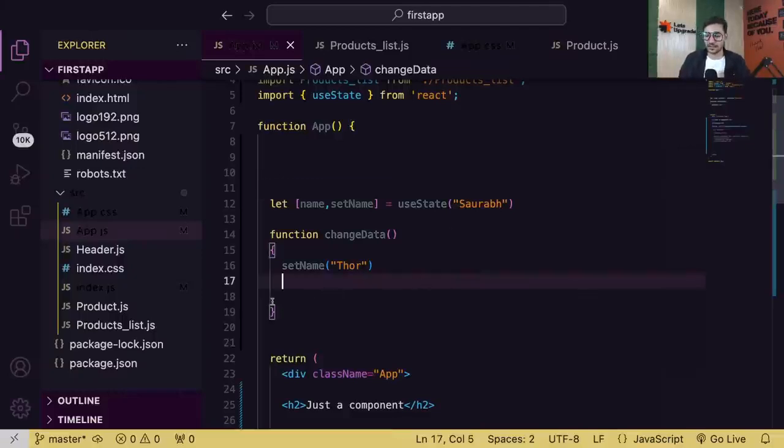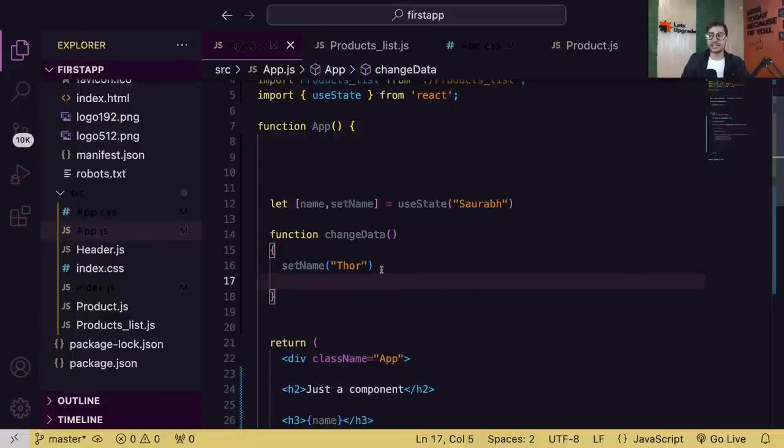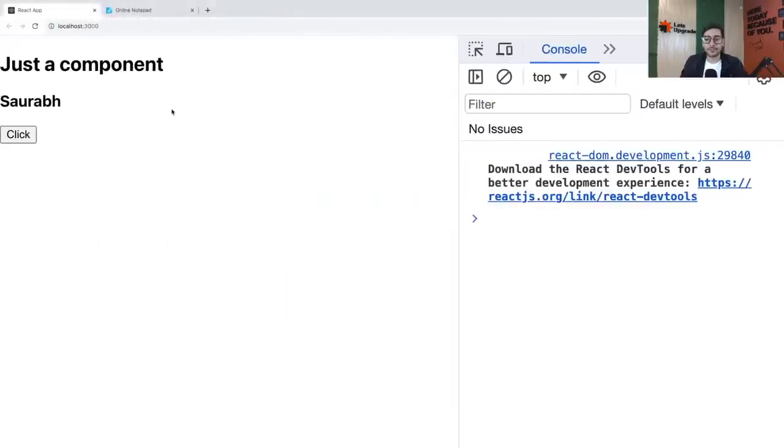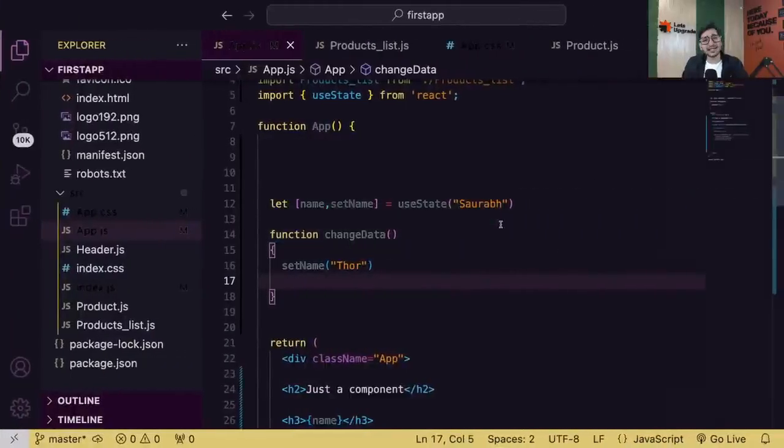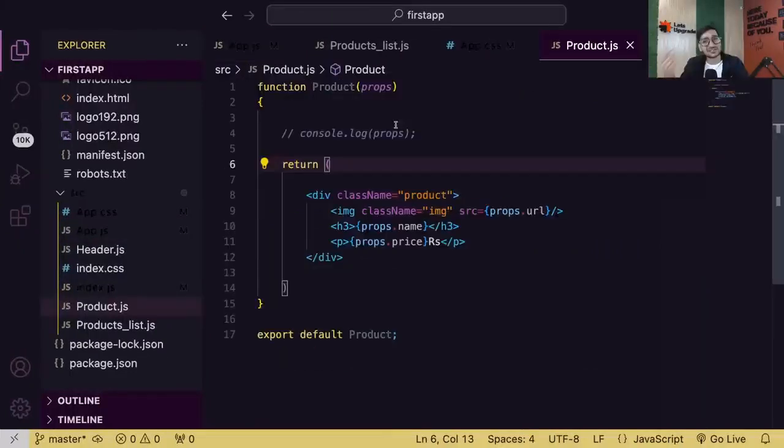Now let's create some more variables. Why not? And see, right now I created the state variable in the app component. You can create it in any component. And guys, remember, it will only re-render that component. If it changes, only the product component re-renders, not everything else. Only the product component re-renders. Is that clear, guys? Okay, please understand that logic.